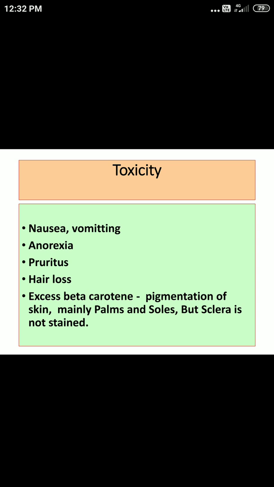Okay, so if you see more pigmentation only on palms and soles, then there is a possibility that the person might have consumed excess of beta carotene, but here the sclera is not affected. So here it becomes a differential diagnosis as far as staining of sclera is concerned. Okay, so toxicity is less common to occur.